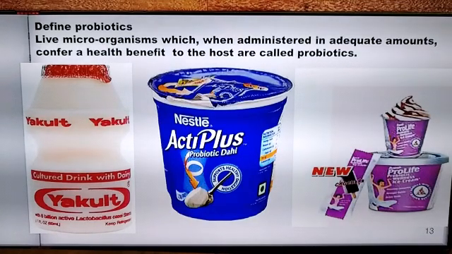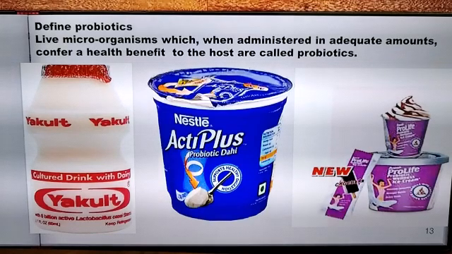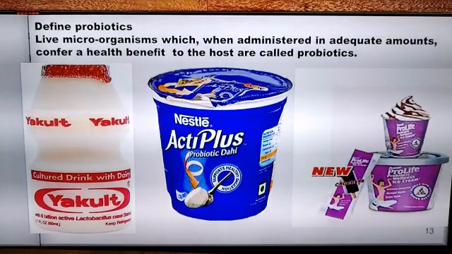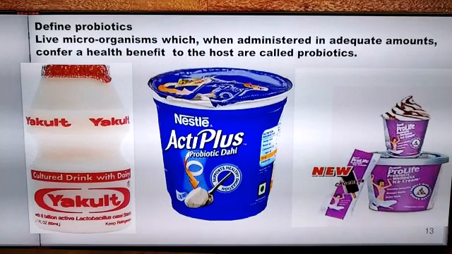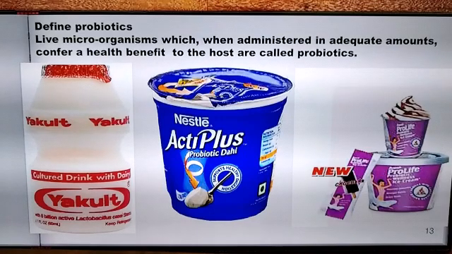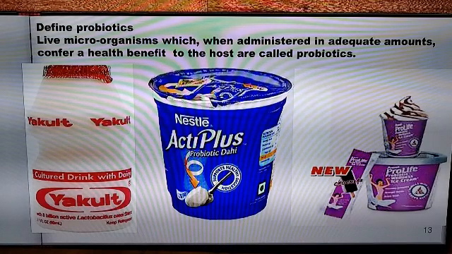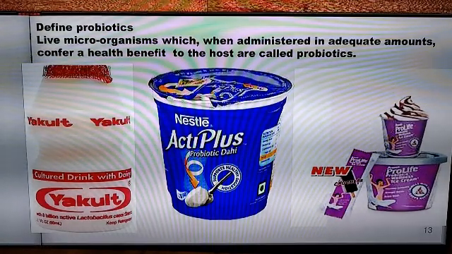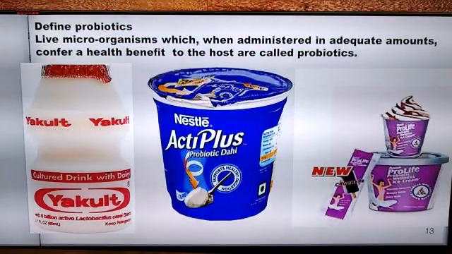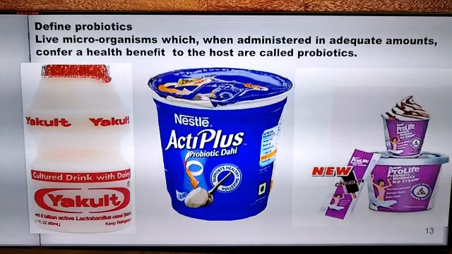So when we take these live microorganisms which are present in the different foodstuffs in adequate amounts, then these microorganisms provide us with certain health benefits. These live microorganisms are called probiotics. So live microorganisms which when administered in adequate amounts confer a specific health benefit to the host are called probiotics. So nowadays many people prefer to have probiotic curd. The Yakult, an energy giving drink, contains lactobacillus in sufficient quantity. There are probiotic ice creams which are available in the market.